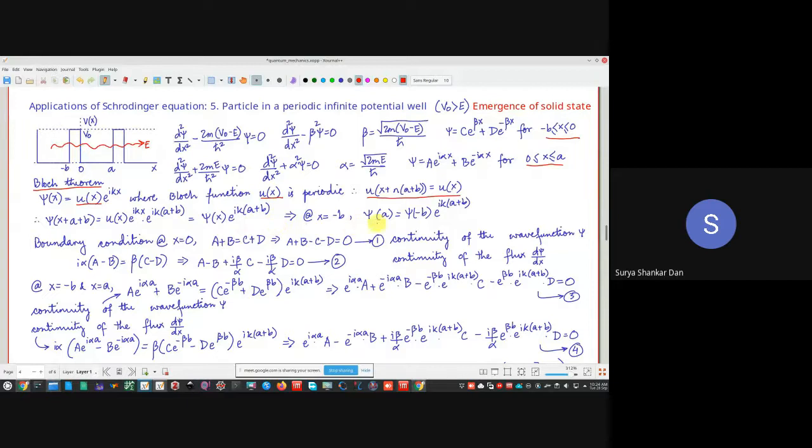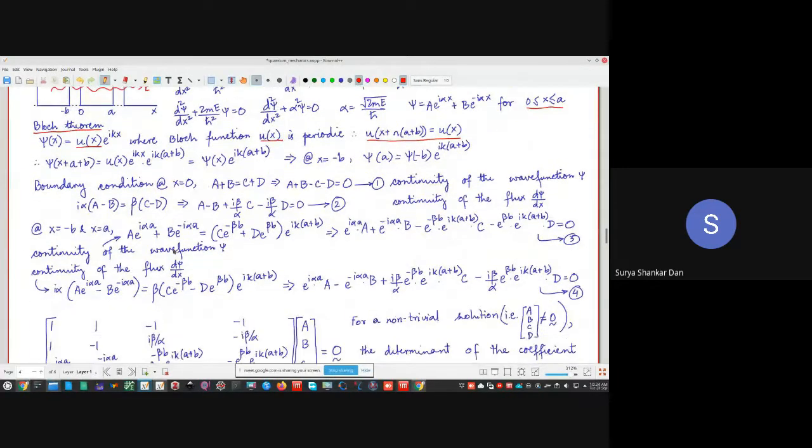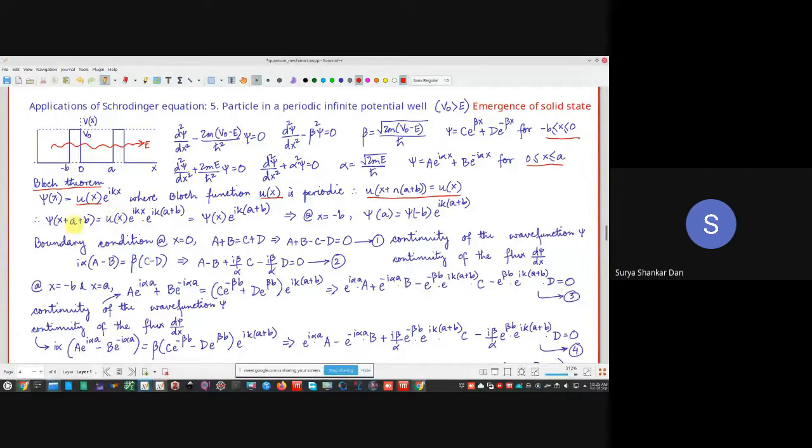So if the boundary condition, what do we get here is that, notice that if psi of x, suppose some x, what is the periodicity over here? You will notice that the periodicity is from here all the way to here, this is the lattice constant.